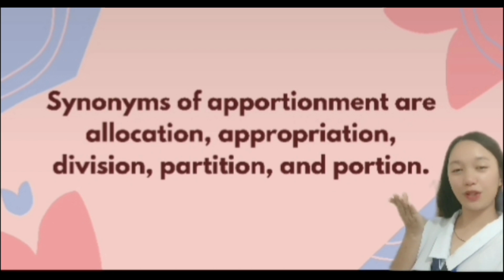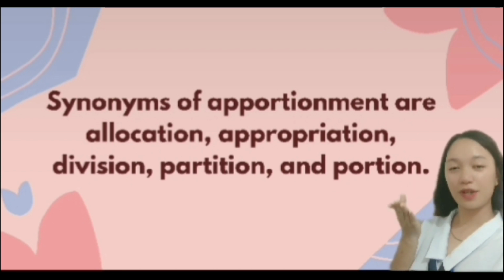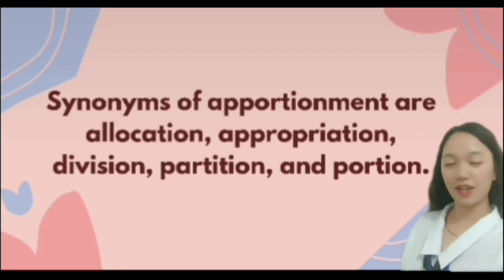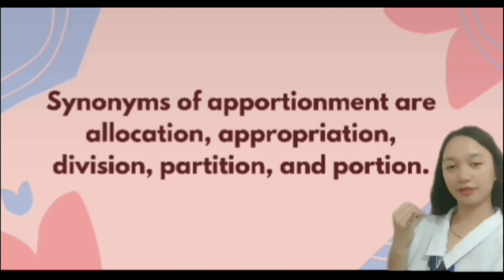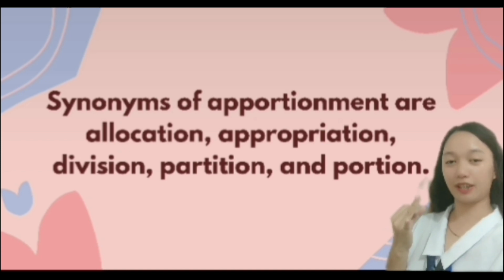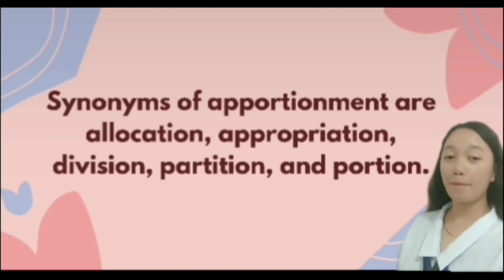So let me show you the synonyms of apportionment. Here are some synonyms of apportionment. It includes allocation, appropriation, division, partition, and also portion.